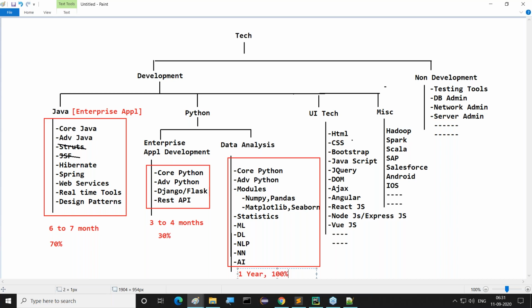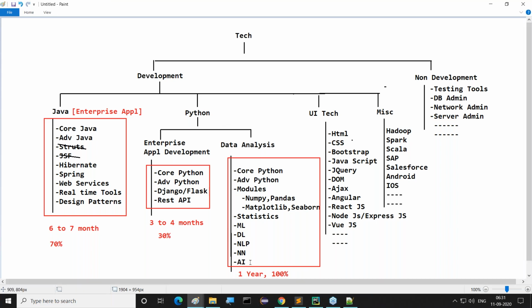It's a different area, so don't compare this area with this one. Java side is different and Python data analysis side is different, so both are not comparable. And at the data science side, 1 year of time it will take for the total part, and 100% placement is going on. It's an upcoming field, but very good demand is going on nowadays, along with Java.